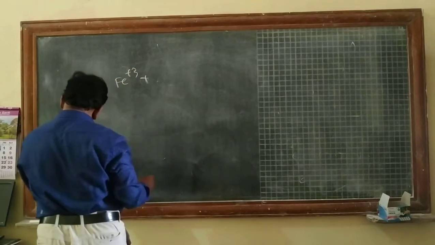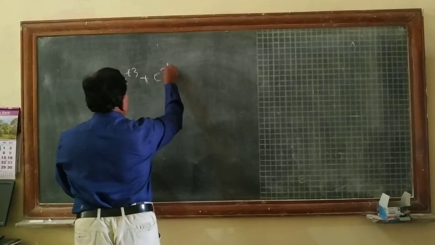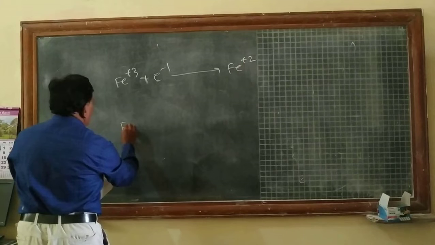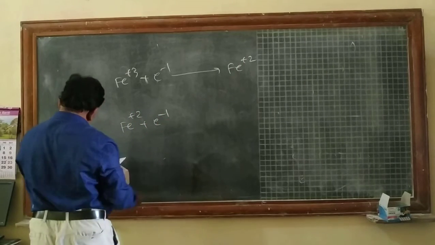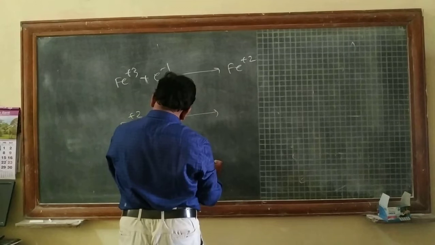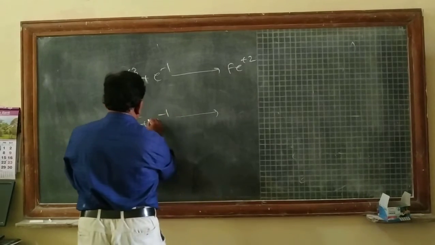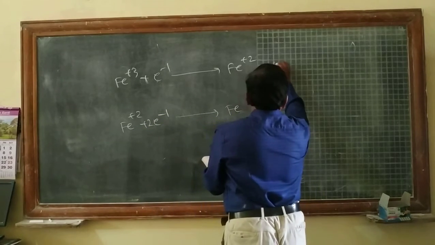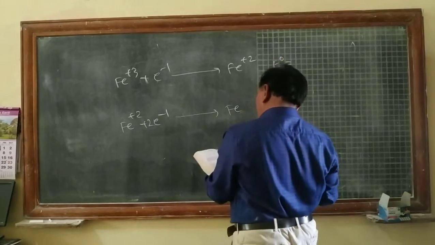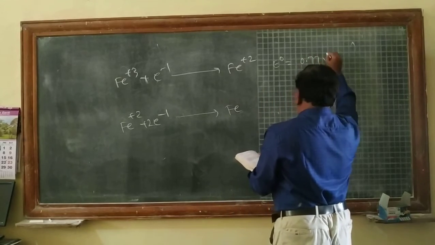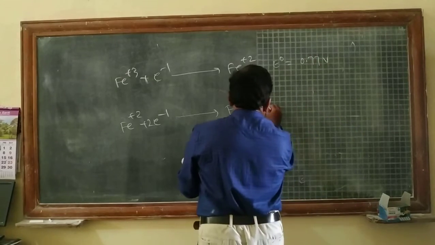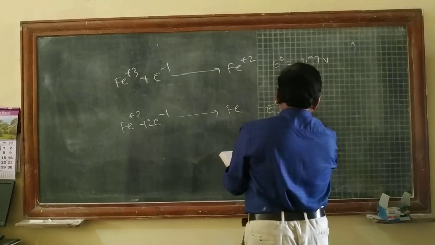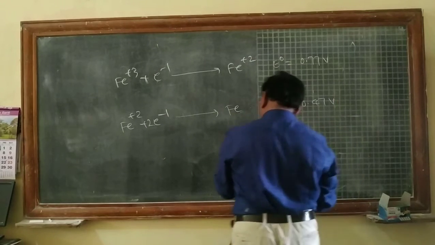Fe3+ plus 1 electron gives Fe2+. Then Fe2+ plus 2 electrons forms iron. Here E0 is 0.77 volts, and this one is E0 equal to minus 0.47 volts.